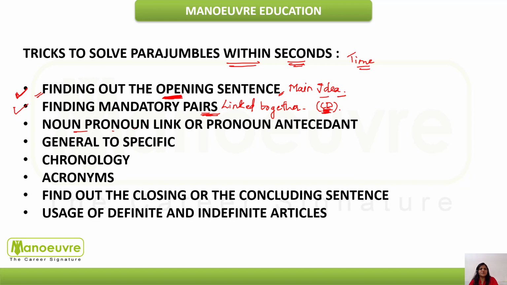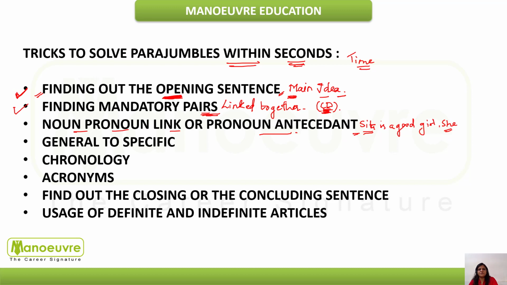Next is noun, pronoun link or pronoun antecedent. Guys, generally what happens, the opening sentence does not use pronouns. The second and third statements and the rest of the following statements use them, but not the opening sentence, because in the opening sentence they are introducing the main idea. Suppose, for example, Sita is a good girl. This is a very simple statement which I have taken just to explain to you. Then in the next sentence we would definitely use she. We are not going to use Sita again and again if we are writing about her.